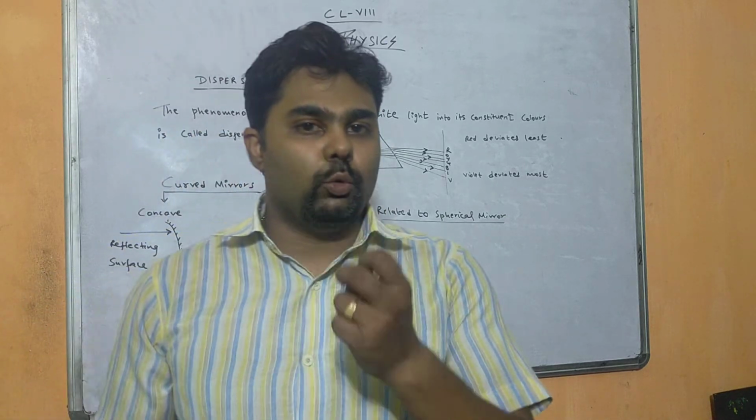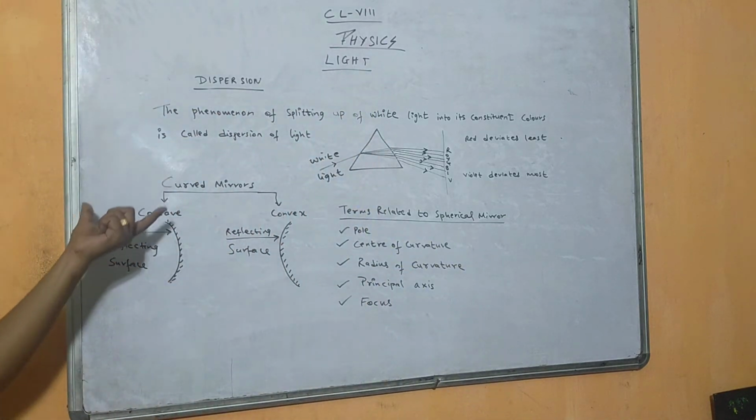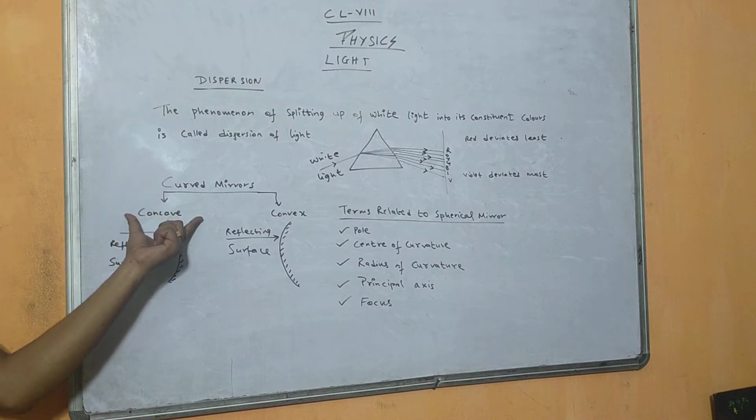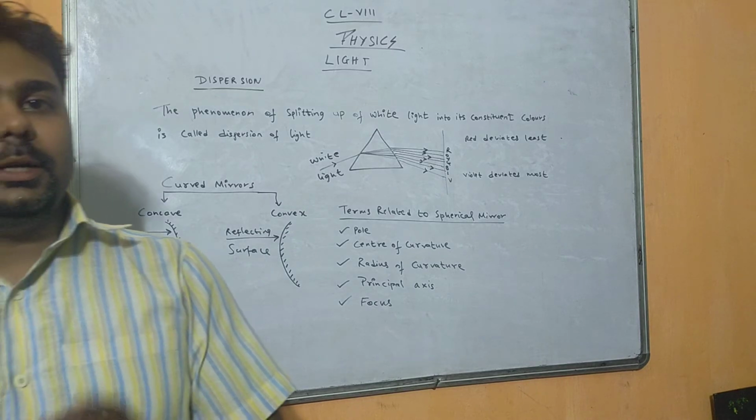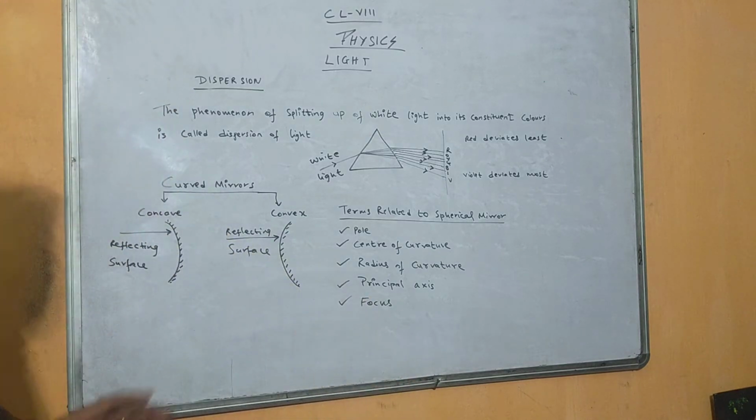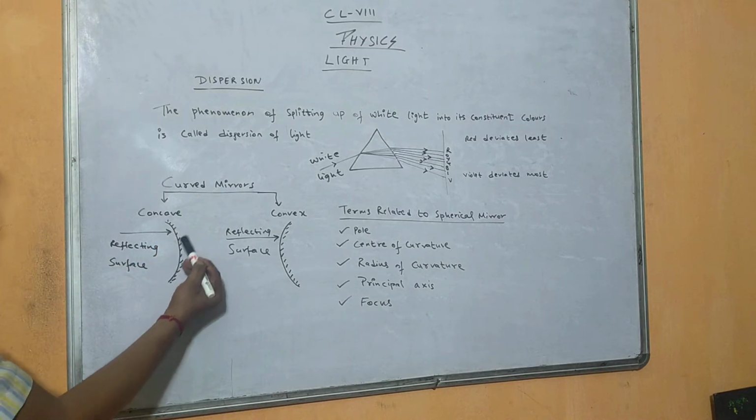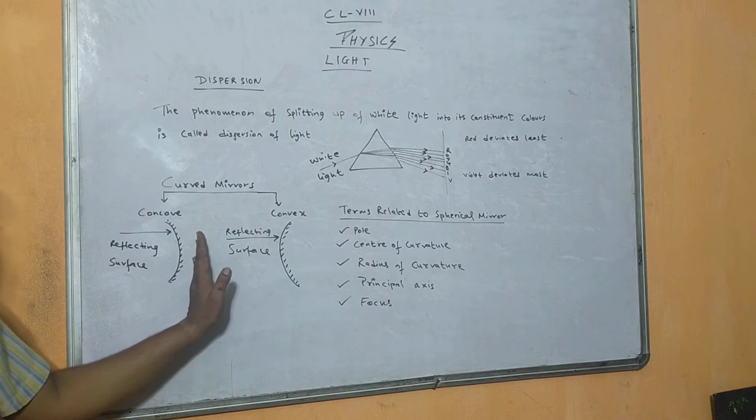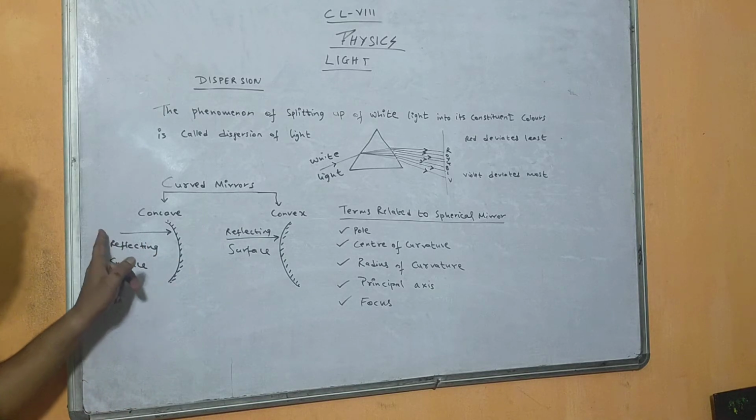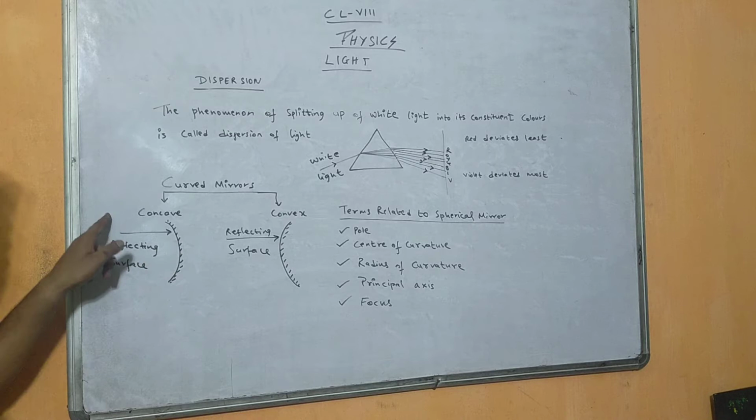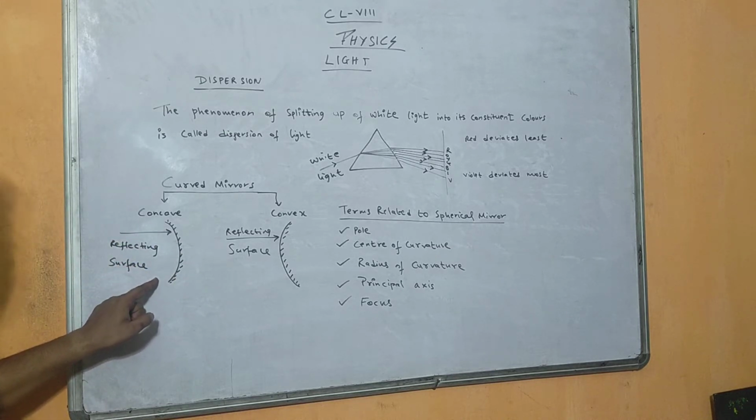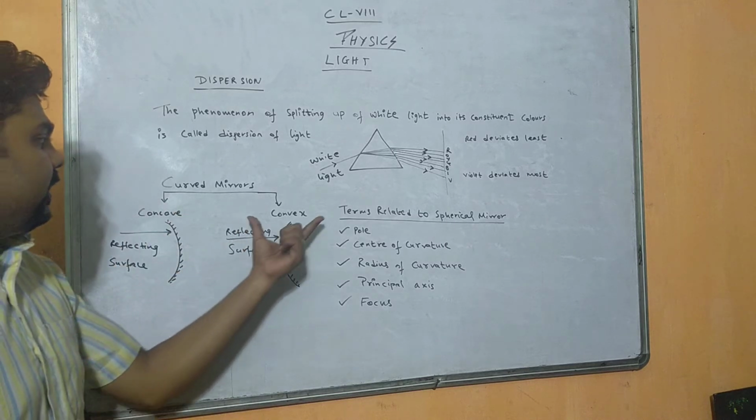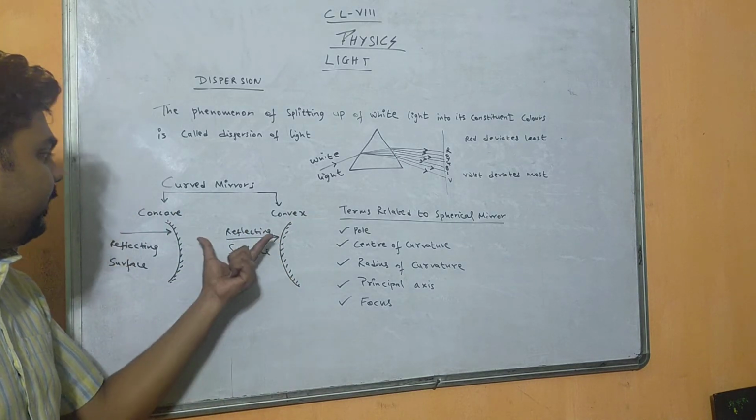Now curved mirrors are of 2 types. We will see the types now. What are the 2 different types of curved mirror? That is convex mirror and concave mirror. The shape of a concave mirror is like this. You see I have marked a dash line here. This shows that this is the back side of the mirror. So the reflecting surface is this for the concave mirror, that is, the cave part. The cave part is the reflecting surface for the concave mirror, and for the convex mirror the bulging part is the reflecting surface.